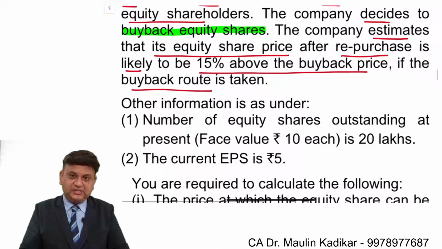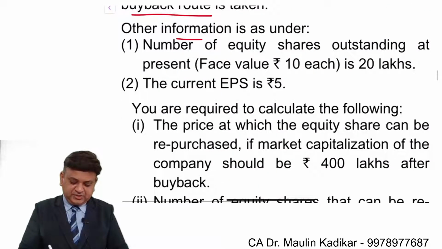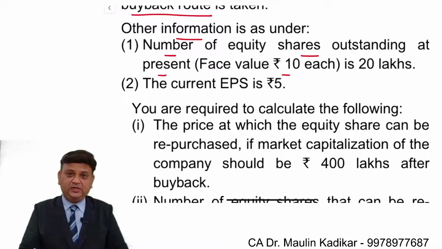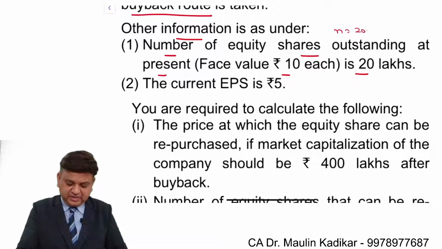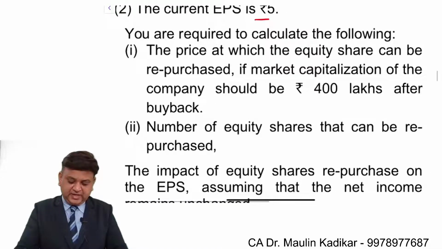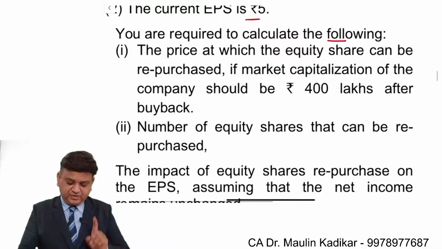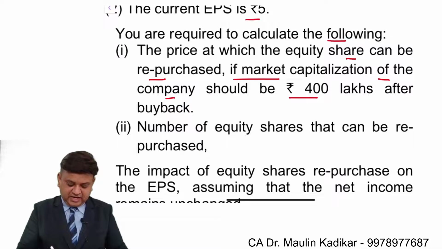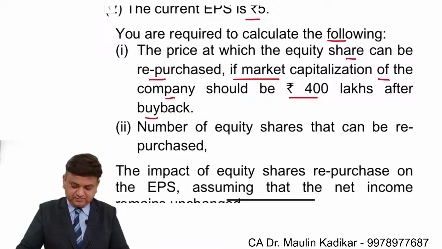If the buyback route is taken, other information is as under: number of equity shares outstanding at present, having face value of rupees 10, is 20 lakhs. The current earning per share is rupees 5. You are required to calculate the following. First, the price at which the equity share can be repurchased, if the market capitalization of the company should be rupees 400 lakhs after the buyback. That is the first question.